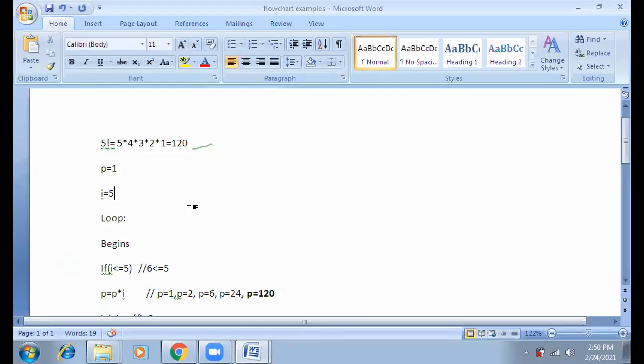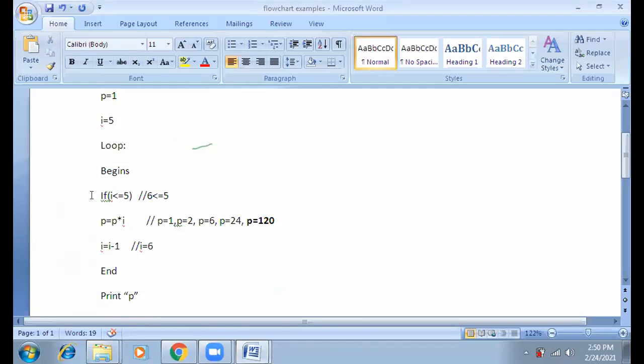So in your examination or in your paper, you can use any one of these logics. Either you can go for the increment operation or you can go for the decrement operation. Both results will be similar, but you have to change the logic accordingly. If you are using a decrement operation, the condition should be greater than or equal to 1. In that way, we will change the logic.